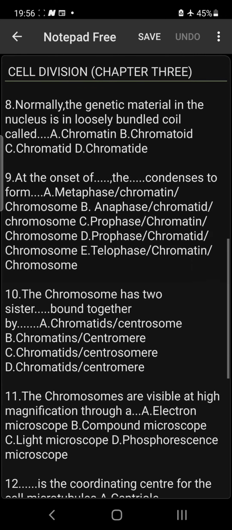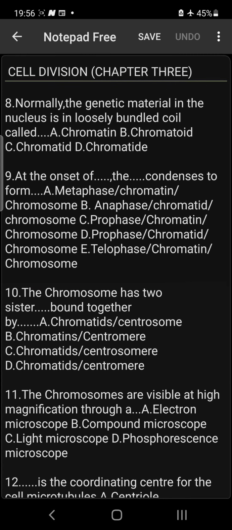Number 9, at the onset of the dash, the dash condenses to form dash. Yes, at the onset of the prophase, the chromatin condenses to form chromosomes. So the answer is prophase, chromatin, chromosome. That is option C.